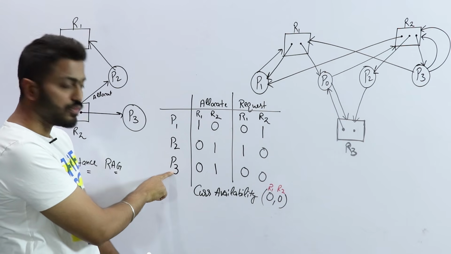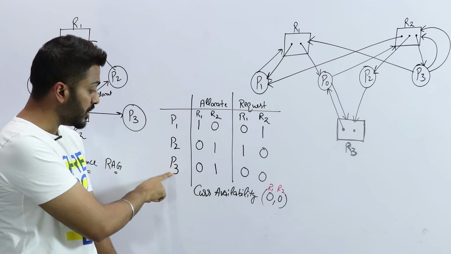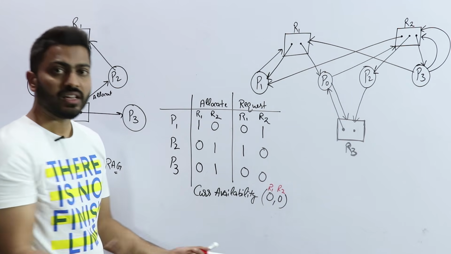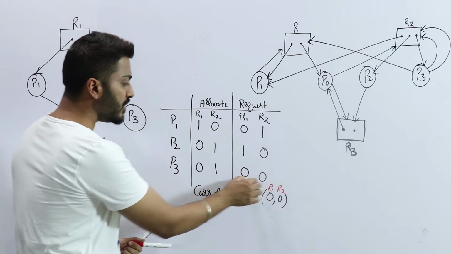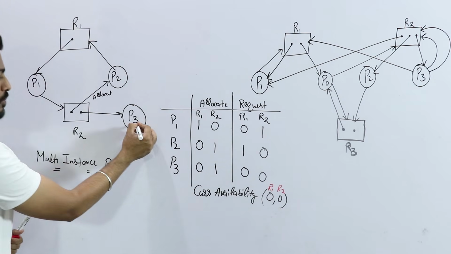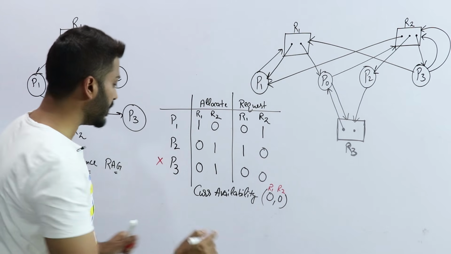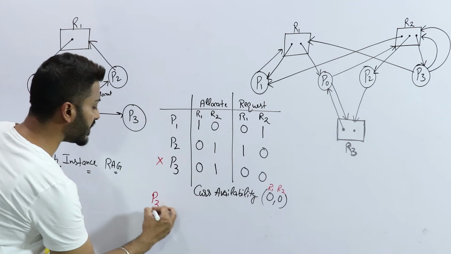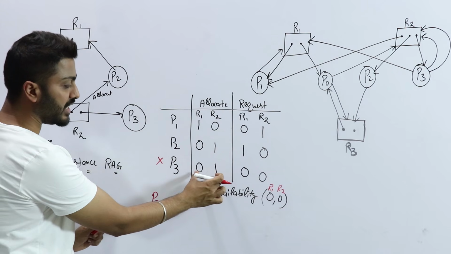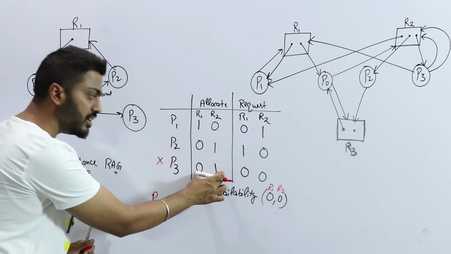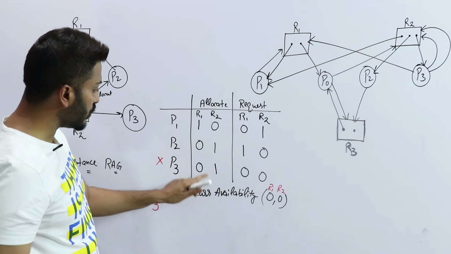Yes, I can fulfill the request of P3 because P3 is demanding nothing. So when P3 successfully executes, because it is demanding nothing, P3 will first of all be terminated. When P3 is terminated, whatever resources it has been assigned will be freed. Which resources are those?